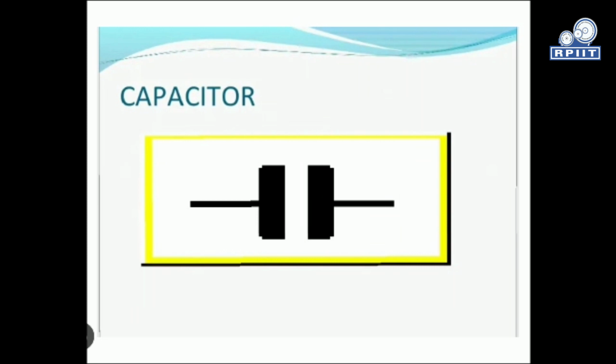Next is the capacitor. A capacitor is a charging and discharging device. It is made up of two parallel plates of the same size, and based on this principle they store the energy for a particular time, and for a particular time they release the energy.